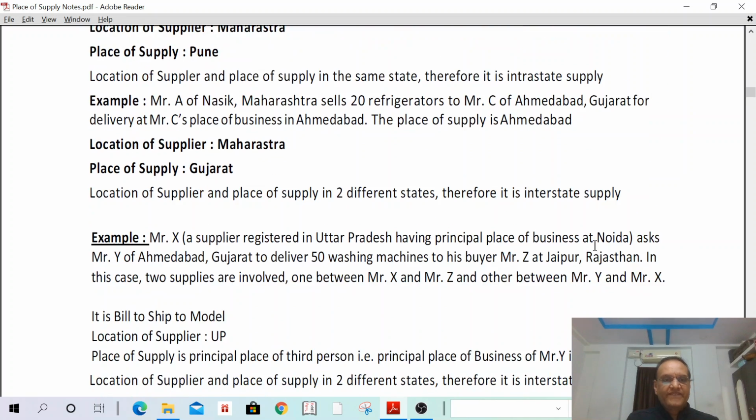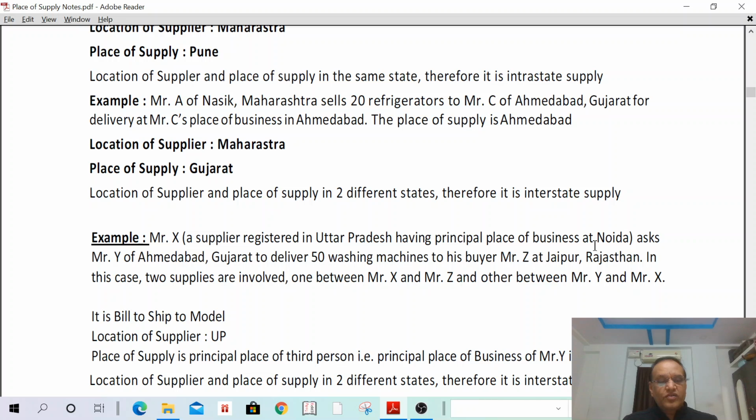Next. Mr. X, a supplier registered in Uttar Pradesh having a place of business in Noida, asked Mr. Y of Ahmedabad, Gujarat, to deliver 50 machines to his buyer Mr. Z at Jaipur. This is a bill to ship model. In this case, two supplies are involved. One between X and Z, and the other between Y and X. Okay. Who is the supplier here? Mr. X is the supplier.